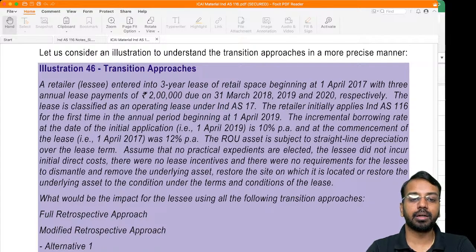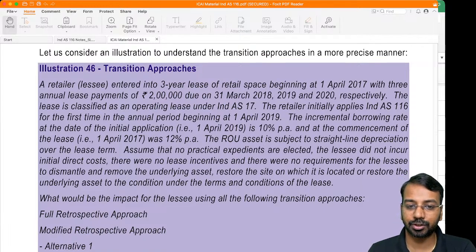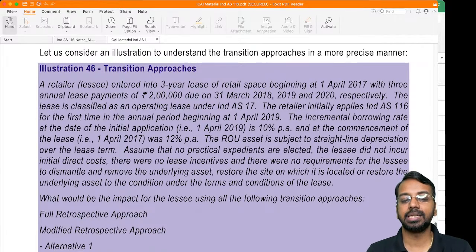A retailer entered into a 3-year lease of retail space beginning 1st of April of year 17 with 3 annual lease payment of 2 lakhs due on 31st March of 18, 19 and 20. The lease is classified as an operating lease under Ind AS 17, the previous lease accounting. The retailer initially applies Ind AS 116 for the first time for the period beginning 1st of April 19. The incremental borrowing rate at the date of initial application 1st of April of 19 is 10% and at the commencement of the lease is 12%.